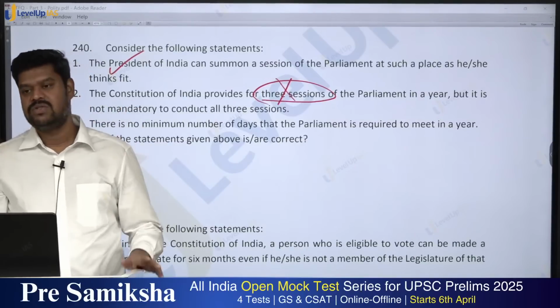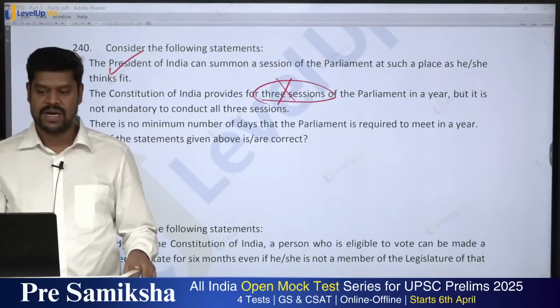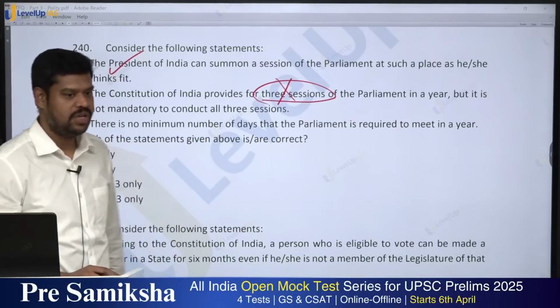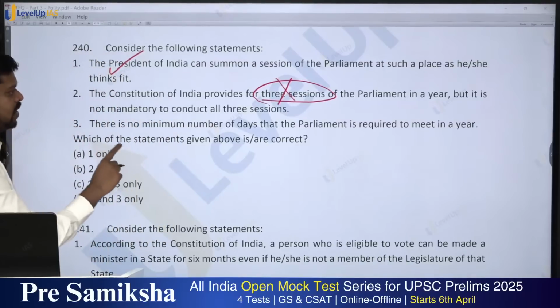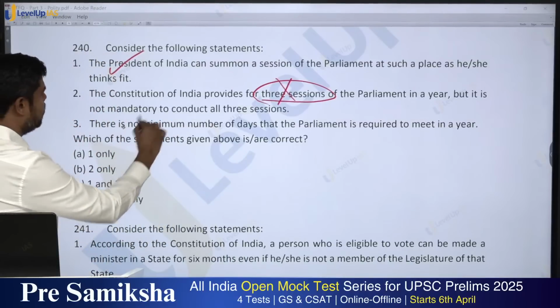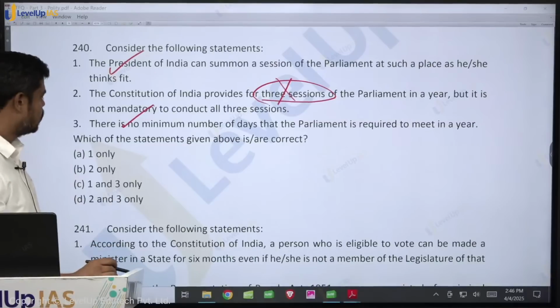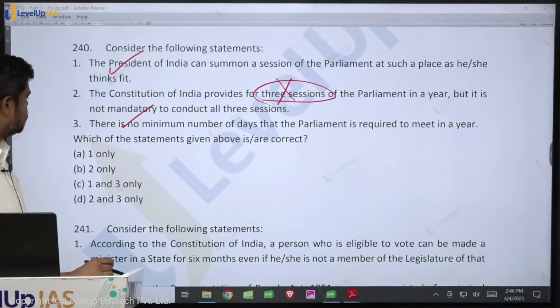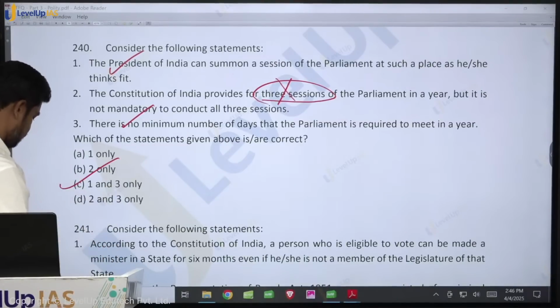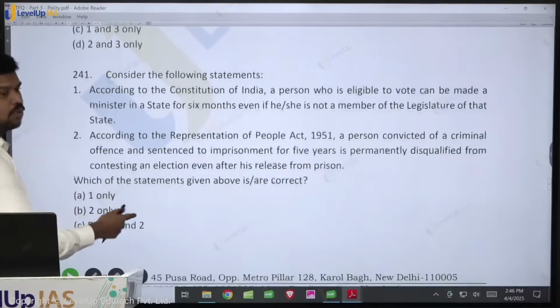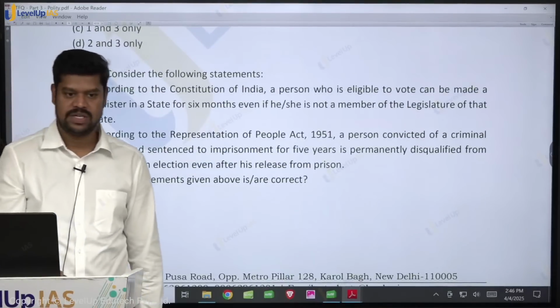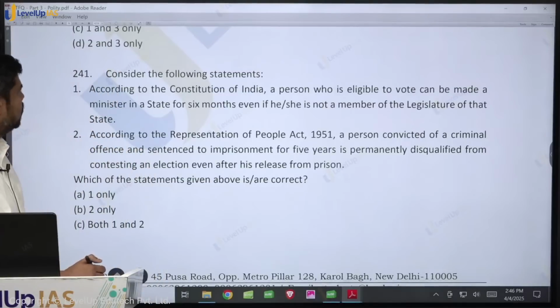So which article gives the President the power to summon the sessions in the Parliament? Article 85 of the Constitution. Very good. So therefore this particular statement is wrong. There is no minimum number of days that the Parliament is required to meet in a year. So this is also true. So what is the answer here? It is 1 and 3 only. I am sure that you are also quite clear about what is adjournment sine die, what is adjournment, all those things. Consider the following statements.